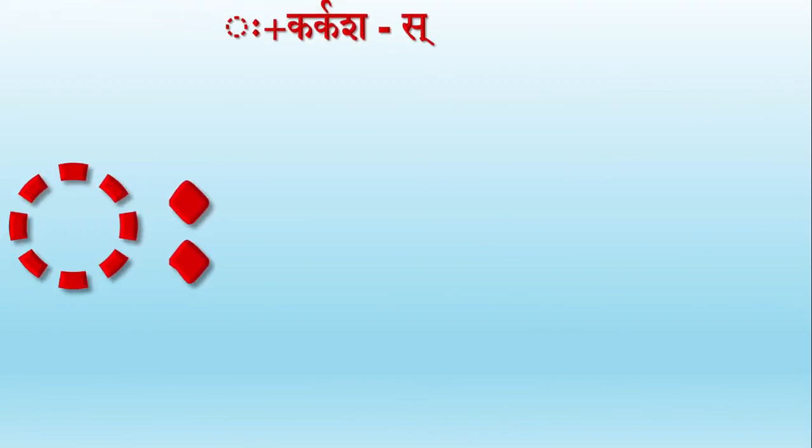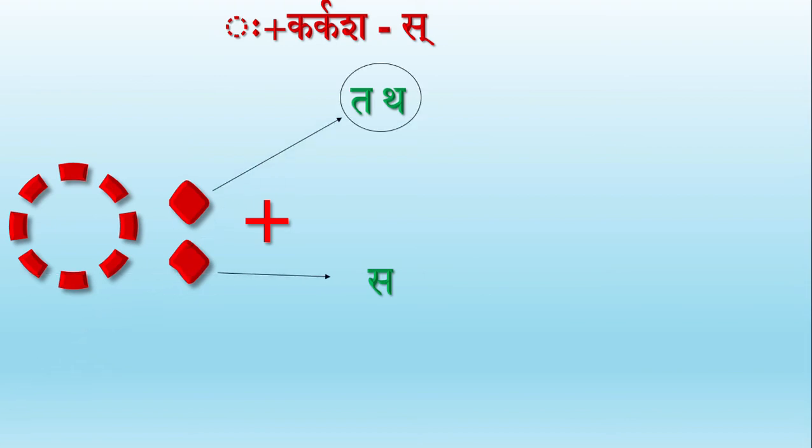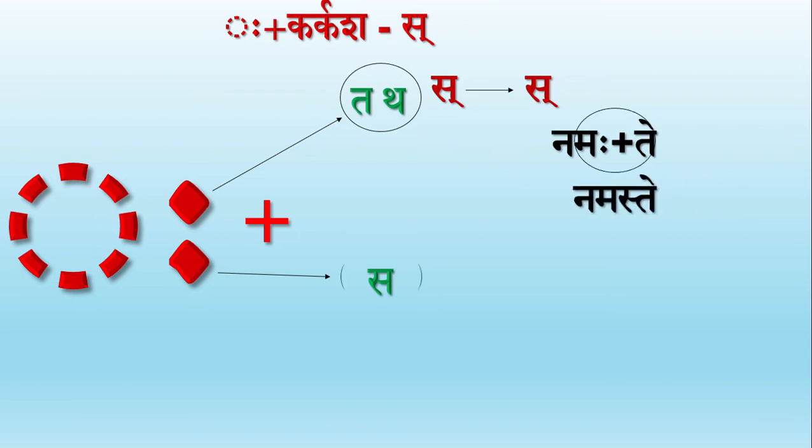So now we are left with only Ta, Tha and Sa. This is very simple. Here Sa enters without any modifications. For example, we have Namaha plus Te. In case of Ta, Tha and Sa remains the same. So even in this example, Visarga must be replaced with Sa. So our Samastapadam becomes Namaste.